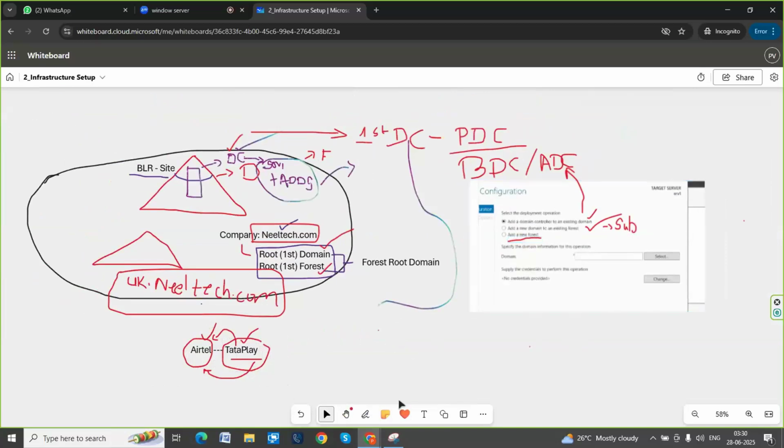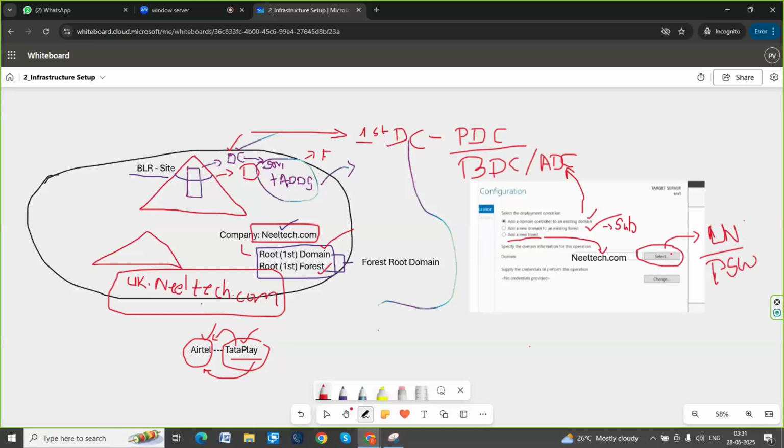Now once you select the first option, add new forest, here you have to type the name. What name? Whatever, neiltech.com, or your name like kumar.com, viva.com, chetan.com. There you can give a name. Later, after that, you have to select this option. It will ask for the administrator username and password. Suppose the administrator user name here is Kumar, that one you have to give.